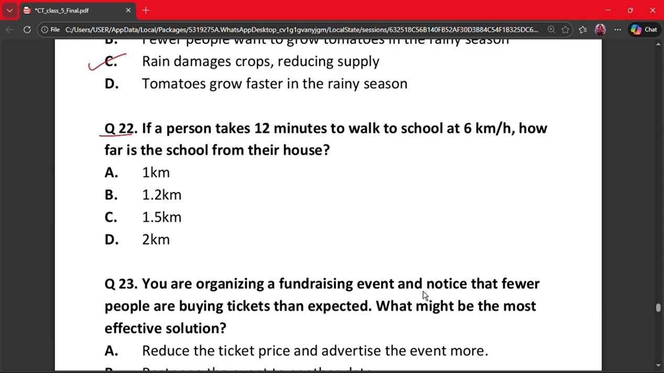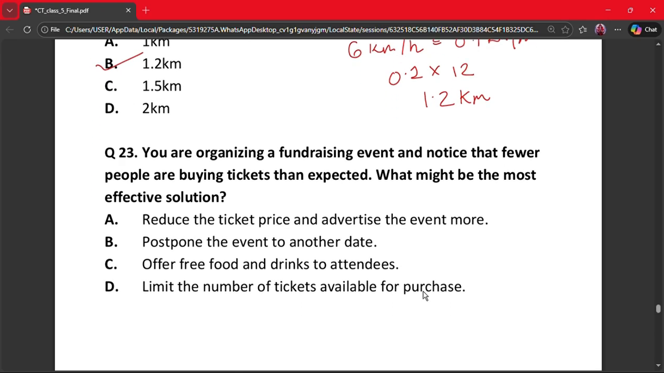If a person takes 12 minutes to walk to school at 6 km per hour, how far is the school from their house? A 1 km, B 1.2 km, C 1.5 km, and D 2 km. The correct answer is, let's get it, 6 km per hour, which is equal to 0.1 km per minute, and distance is equal to 0.1 into 12, which is 1.2 kilometers. So our correct answer is option B, that is 1.2 kilometers.